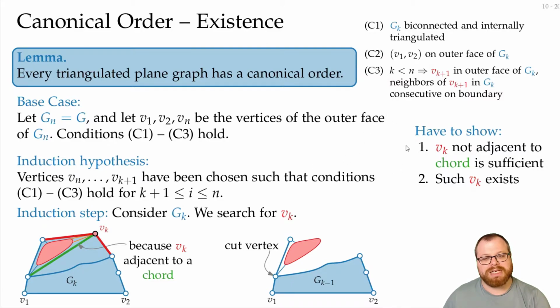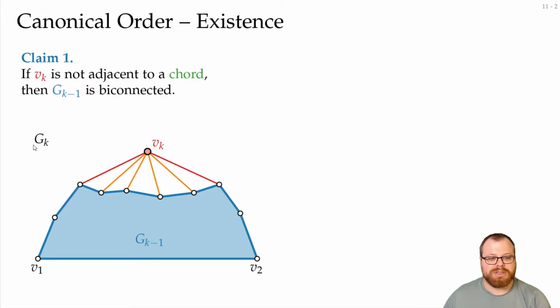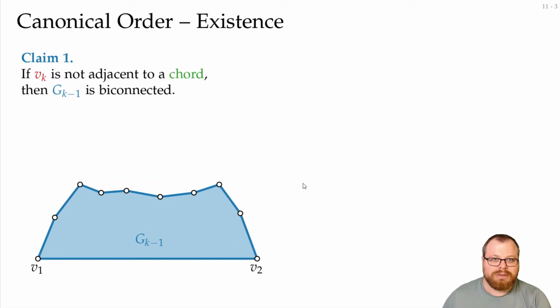We do this in two steps. Let's do the first step first. If our vertex is not adjacent to a chord, then the new graph Gk minus 1 is biconnected. So let's have a look at the situation. We have our graph Gk, we have picked some vertex Vk here, it doesn't have a chord, and then we get this graph Gk minus 1. Now we assume that it is not biconnected. The interior of this whole thing is still triangulated. All the interior faces are still triangles.